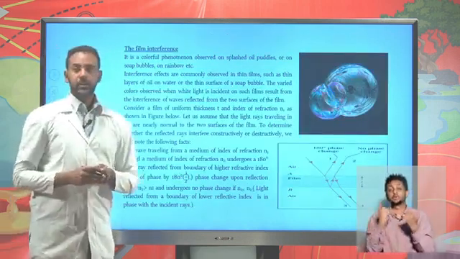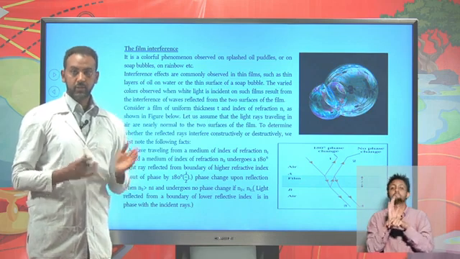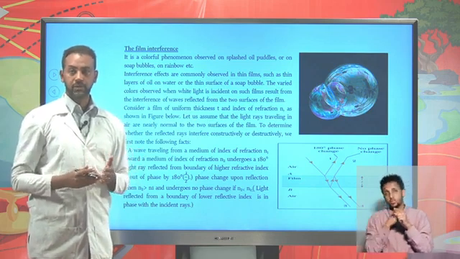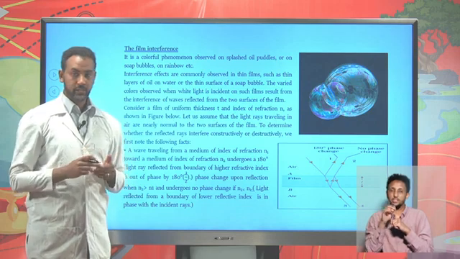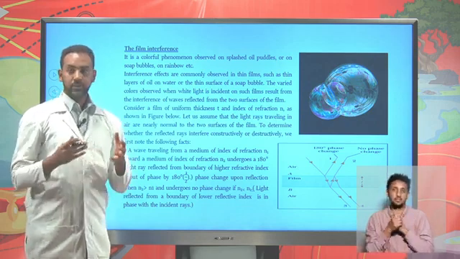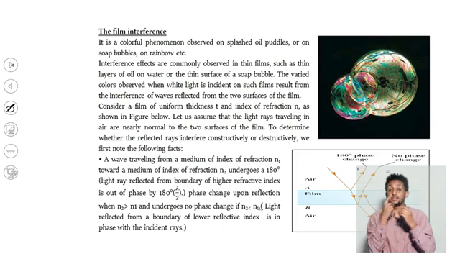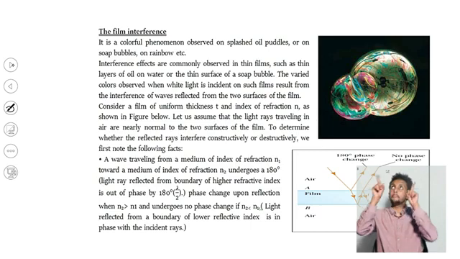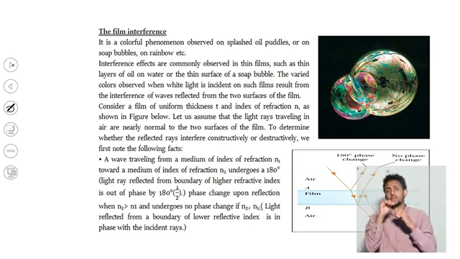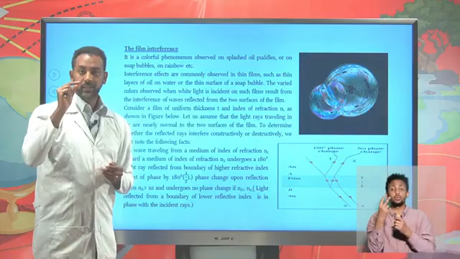And now let's try to see thin film interference. So far we have investigated the nature of light: reflection, refraction, diffraction, and interference. Among the natural phenomena resulting from interference is a colorful phenomenon known as thin film interference. Thin film interference is a colorful phenomenon formed on splashed oil, soap bubbles, and so on, as well as on rainbows. We can see this colorful phenomenon, and it is all the result of the interference of light from the two layers of the thin film.